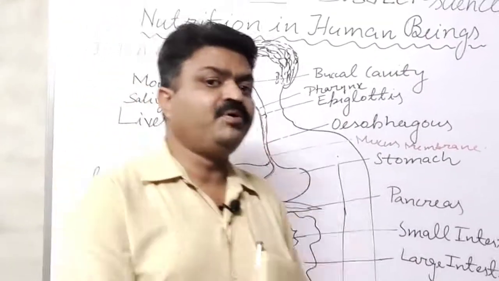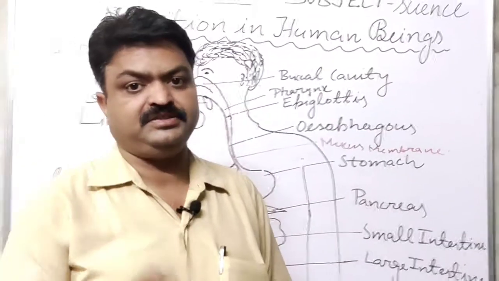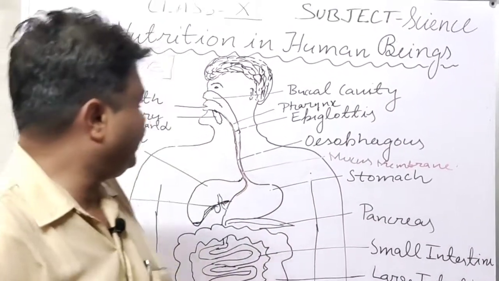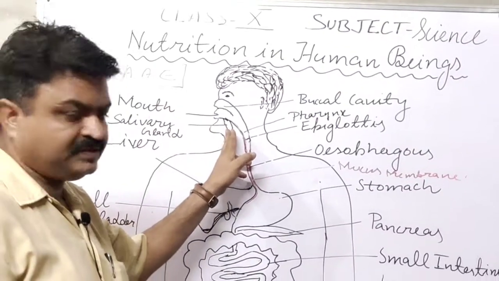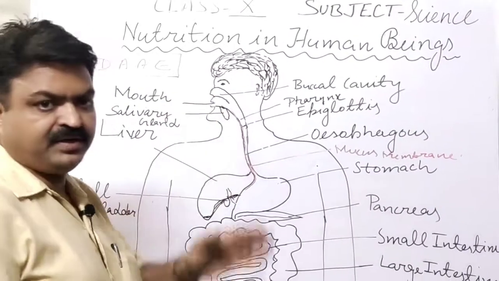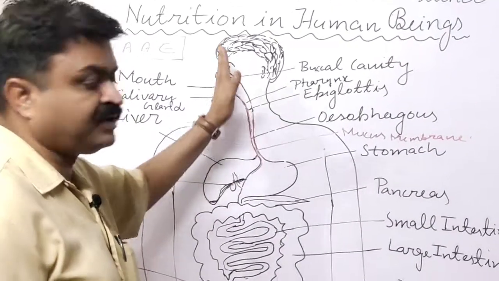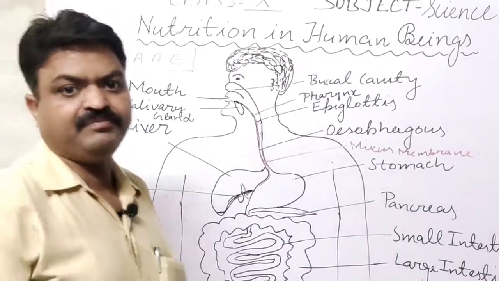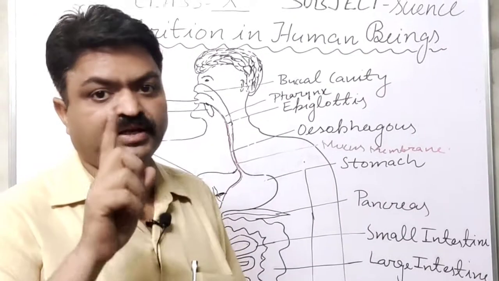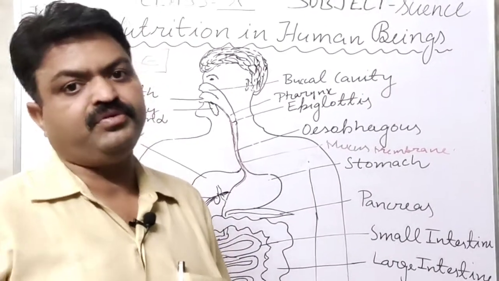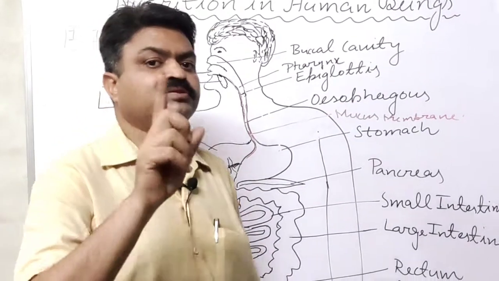And with the help of which enzyme, student? It is ptyalin or amylase. Amylase is the enzyme that is created by the salivary gland. Means when the food enters the buccal cavity, the salivary gland secretes the amylase enzyme, and that amylase enzyme helps to digest the starch food items, and that starch is converted into simple sugar.